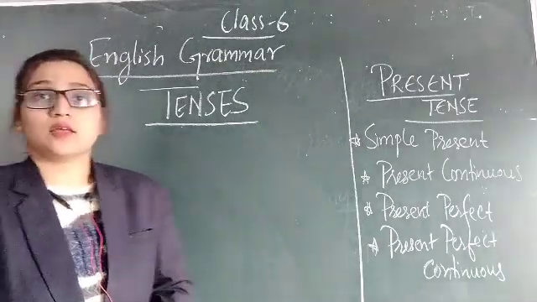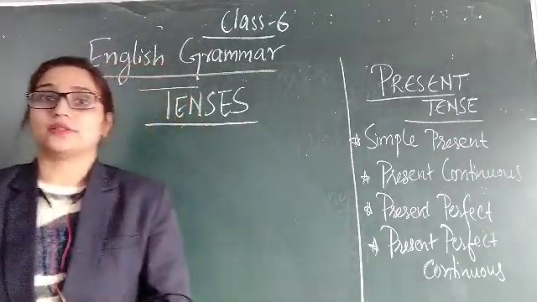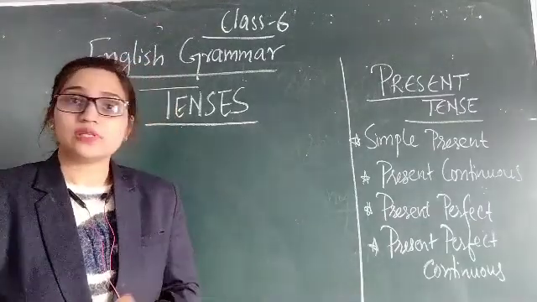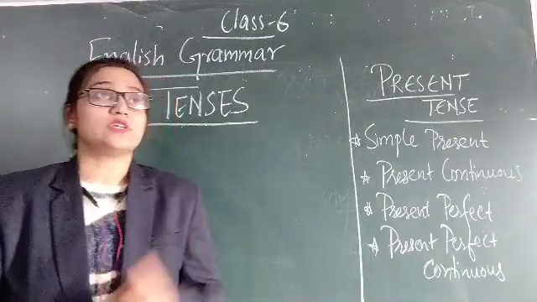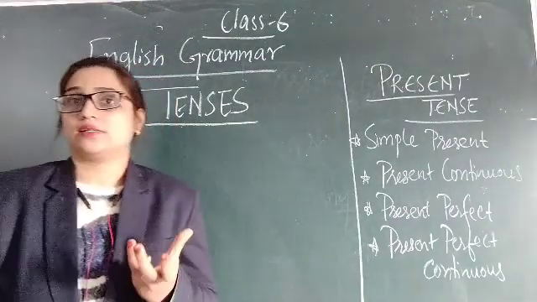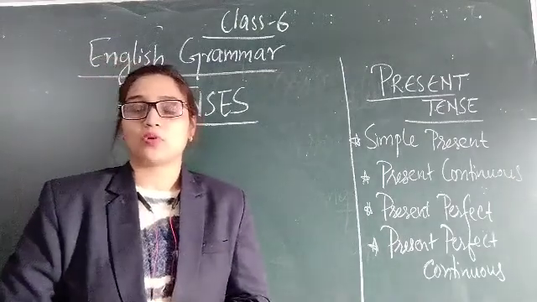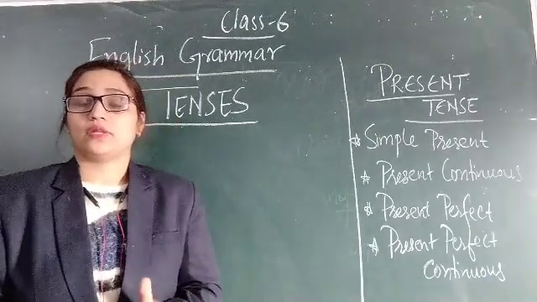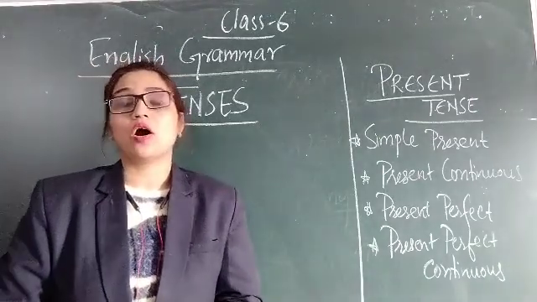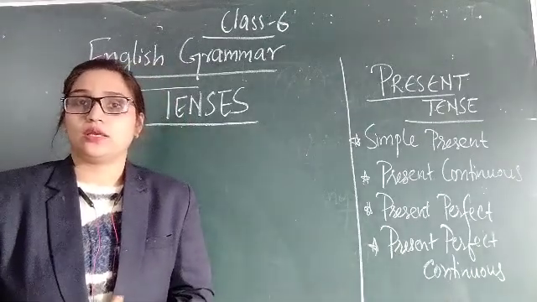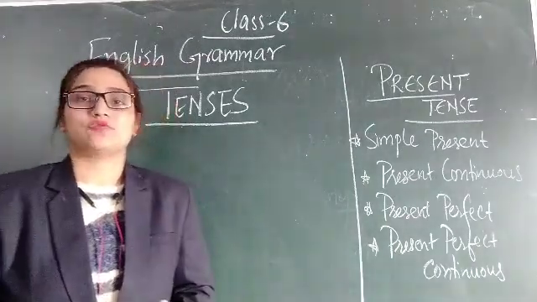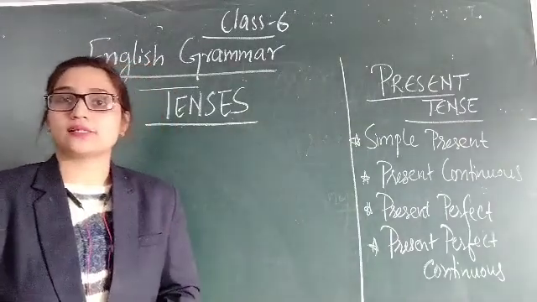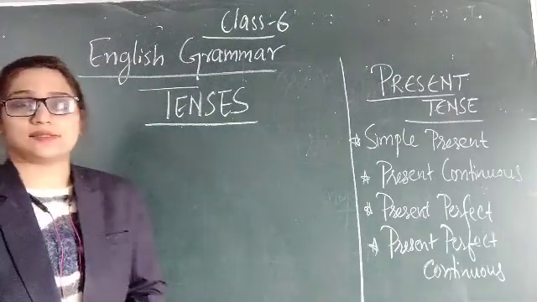Today we are going to discuss tenses, chapter number 7 in our grammar book. There are three tenses in English: present tense, past tense and future tense. Before starting the types of tenses, first we should know what tense is. Tense tells us about the time of an action, when the action is carried out, when the action was carried out in the past or will be carried out. Is is for present, was for past and will is for future. So let's start the class, that is tenses.